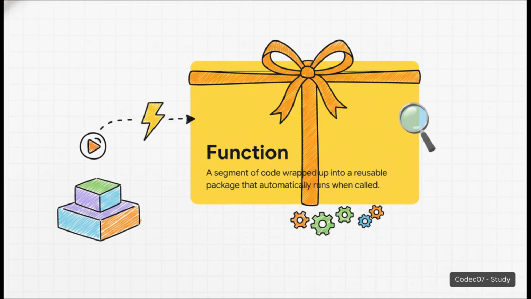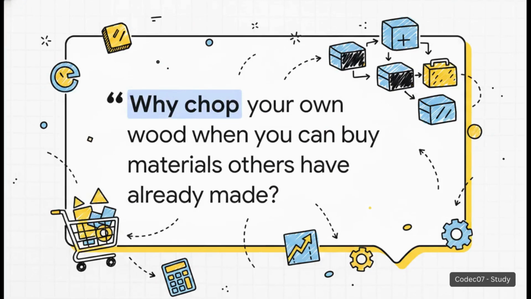Instead of typing out all the complex mathematical steps to calculate a player's total stats over and over, you write it once, wrap it up in a function named printStats, and whenever you need it, you simply call its name to open that present. It saves you an enormous amount of space and time. Okay, but here is the absolute best part about functions. You don't even have to write all of them yourself.